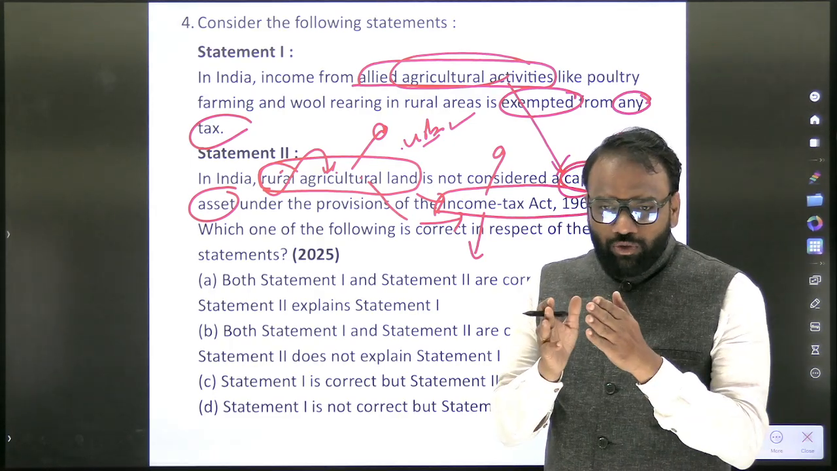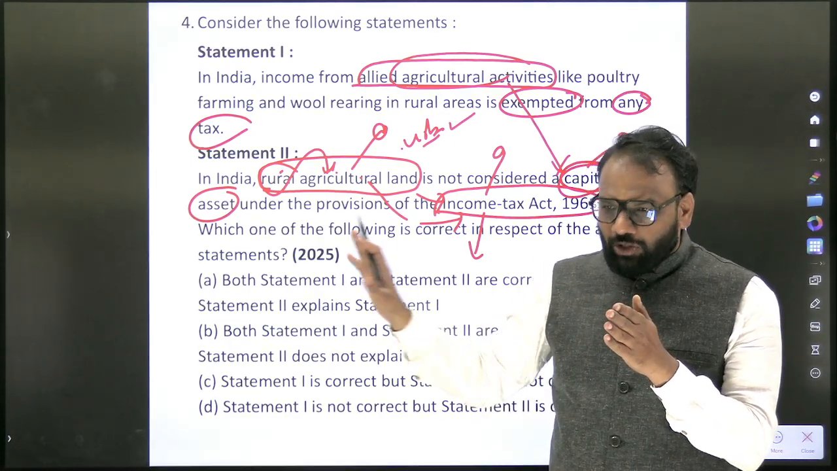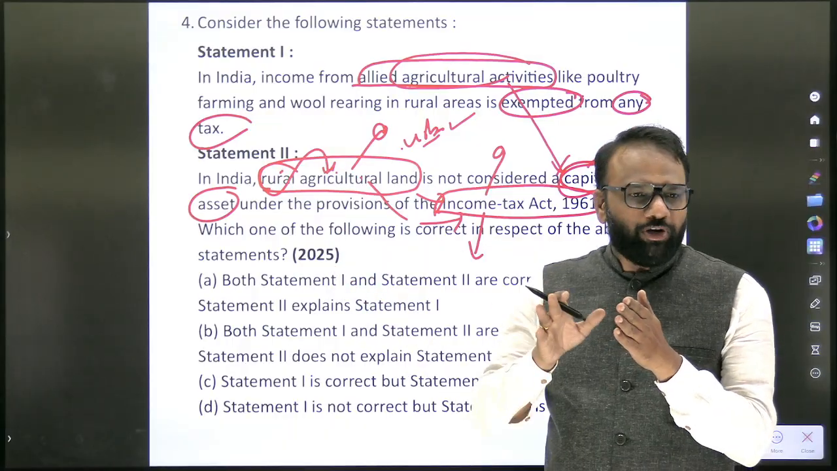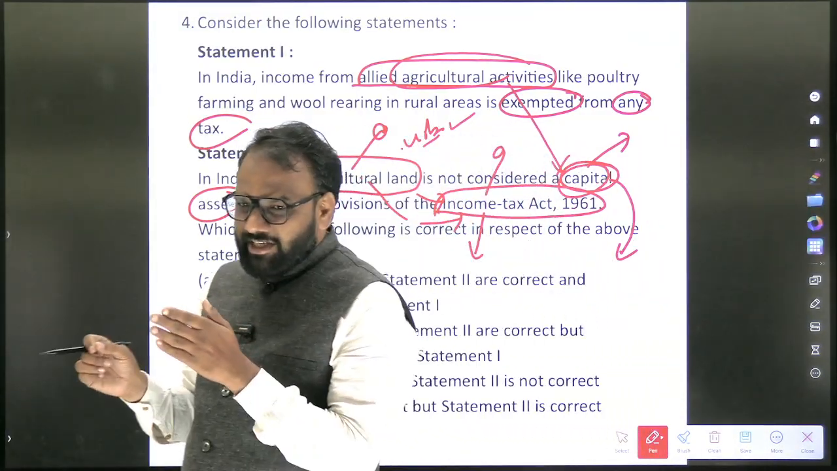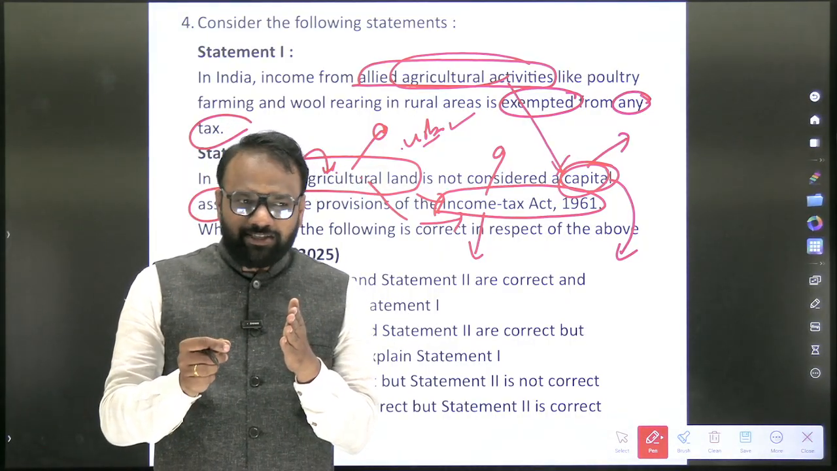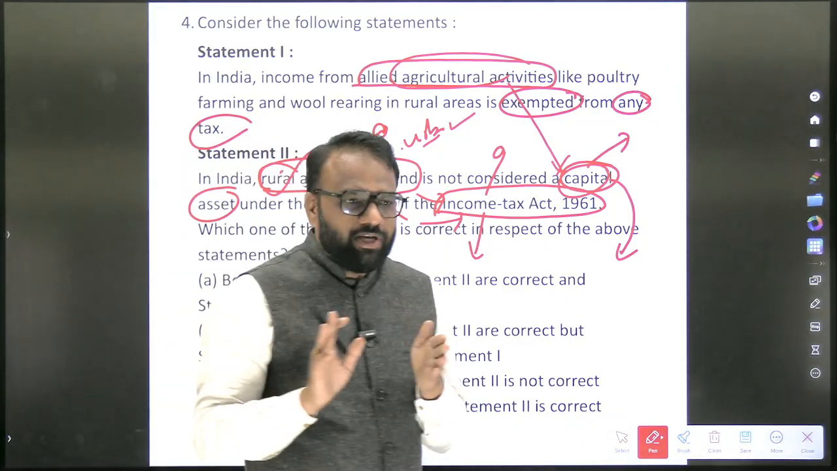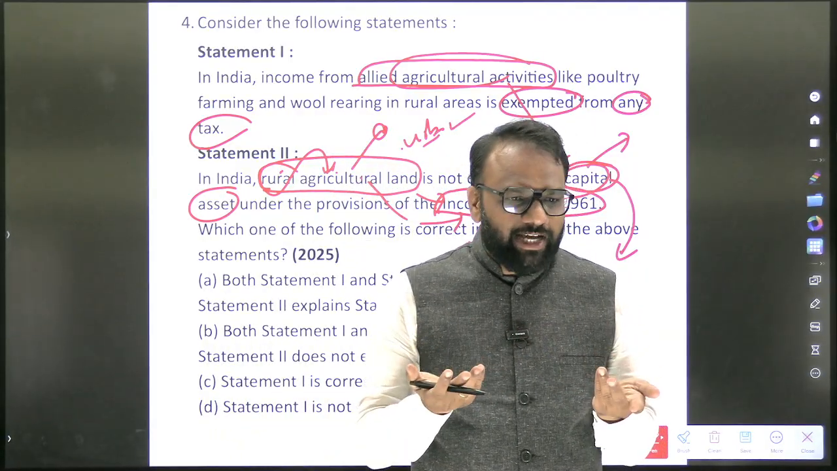See here, when it comes to these subjects, we shall connect it from multiple perspectives, not only from the economics point of view, but also from the polity point of view. Agriculture falls under which list? State list, right? So when it comes to the state list, who has the power to levy the tax? State government. So the state government, if it wants, can levy tax on agriculture as well.